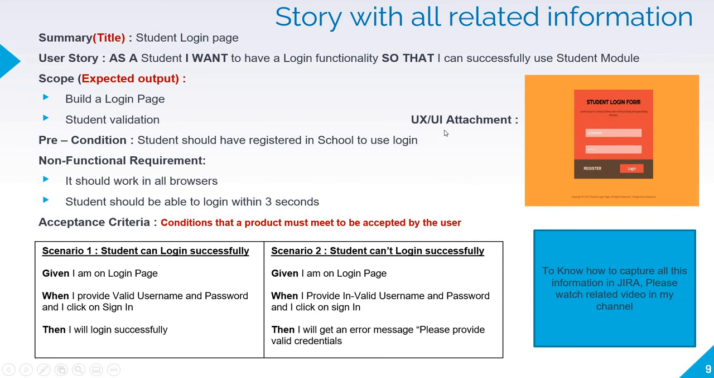Then we should also provide some kind of additional information, let's say like UX and UI attachment. So we have to provide this screen to show the developers how the screen should look. To know how to capture all this information in the Jira tool, please watch the related video in my channel.